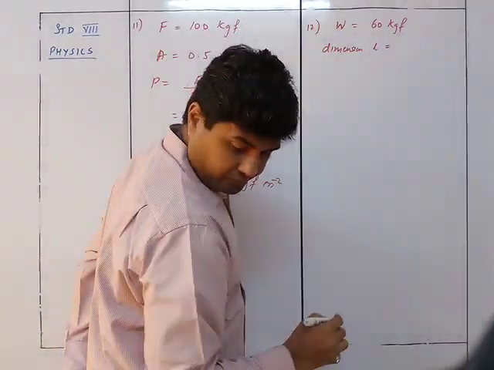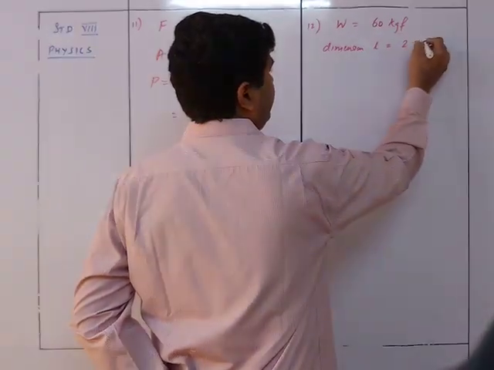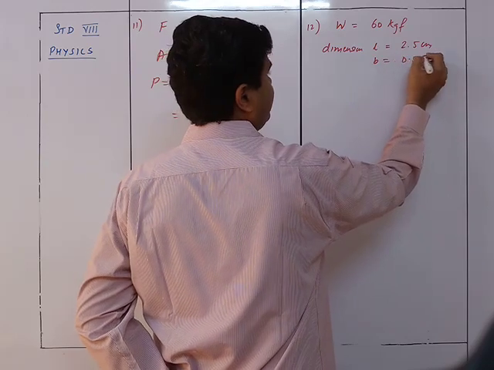Length is equal to 2.5 centimeter, breadth is equal to 0.5 centimeter.